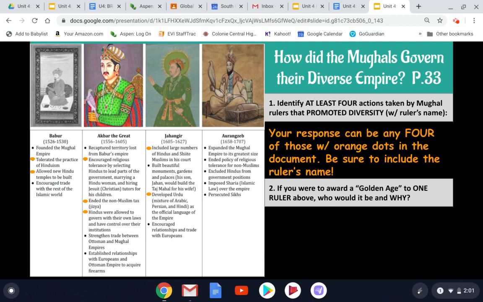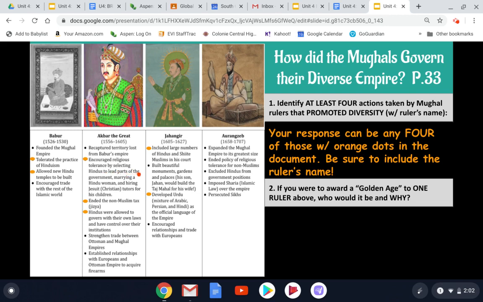If we look at Akbar the Great, of all of his accomplishments, there are 3 that I noted are promoting diversity. The first is that he is encouraging religious tolerance by selecting Hindus to lead parts of the government. He also marries a Hindu woman and hires Jesuit tutors for his children. Jesuits were a group of Christians that had traveled from Europe into India.